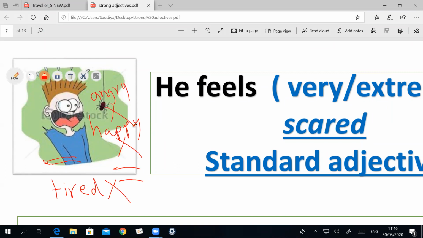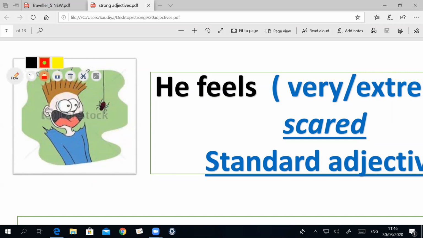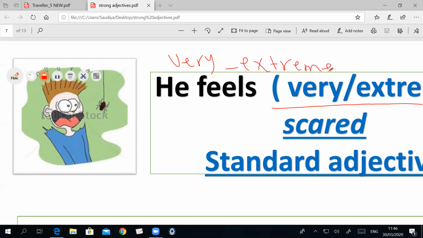So how can we describe him? He feels very or extremely scared. Scared is a standard adjective.